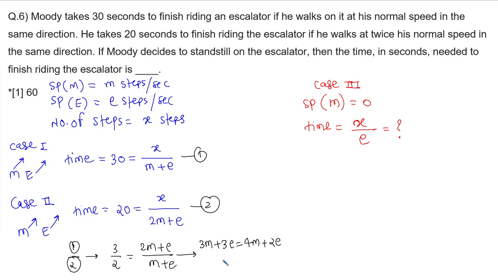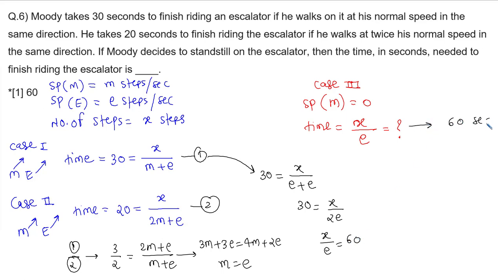So the value of m is equal to e. So what we will do is, in the first equation, let's put m is equal to e. So 30 is equal to x divided by m is equal to e plus e. So 30 is equal to x divided by 2 times e. So x divided by e becomes 60. So the value of x divided by e is 60 seconds, which is the time taken.